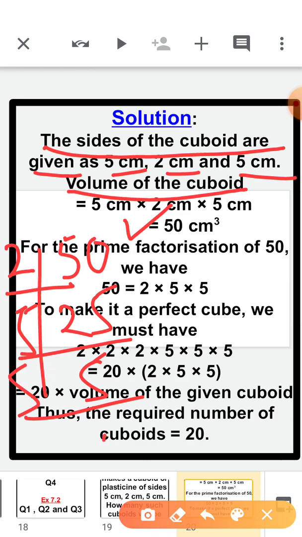Now this 50 is not a perfect cube. You need to make it a perfect cube by completing the group of 3, by giving two 2's to this 2 and giving one 5 to these two 5's. So you will get 20. Okay children, so we need 20 such cuboids so that he can make a cube.